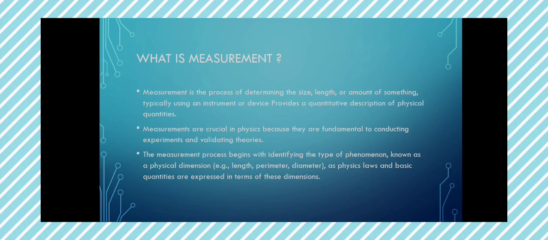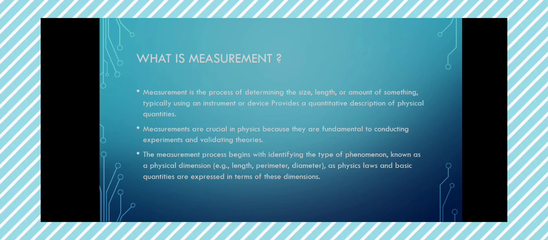Measurement is the process of determining the size, length, or amount of a substance, typically using an instrument or a device, to provide a quantitative description of that physical quantity. For us to be able to measure something, it must be a physical property, a physical quantity. Getting to know about the property of a physical quantity is what is referred to as measurement.